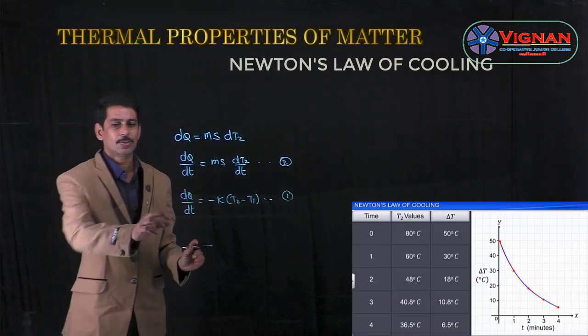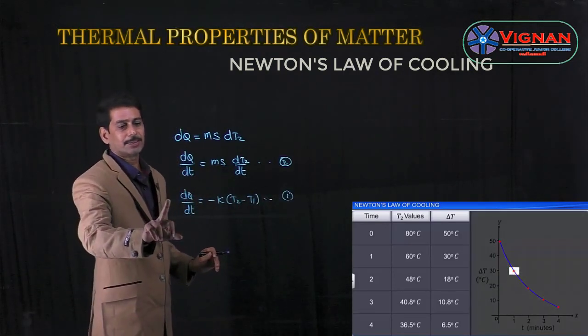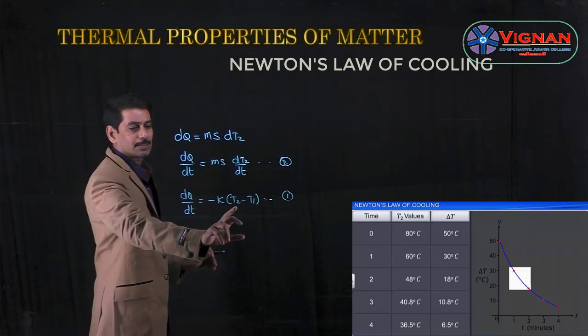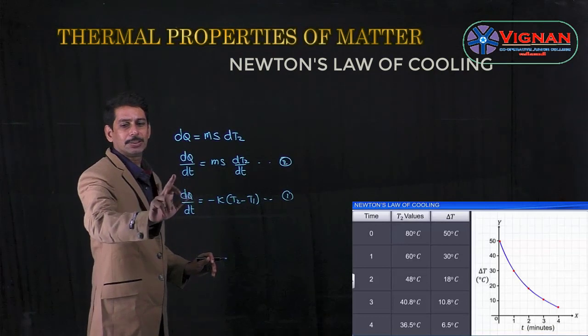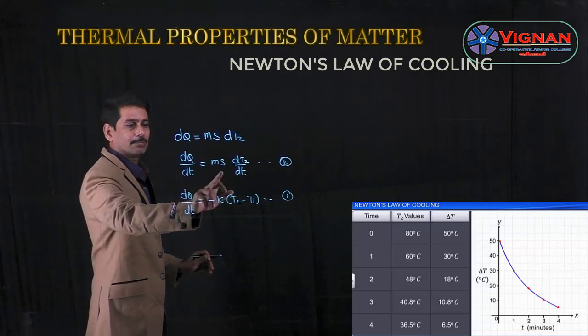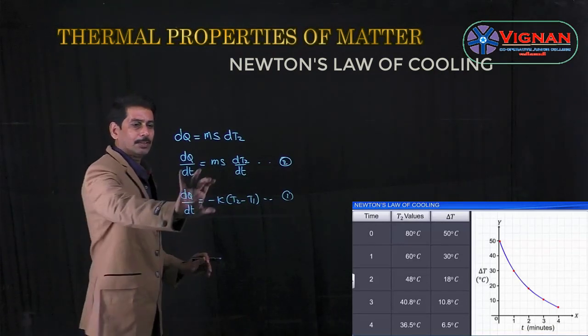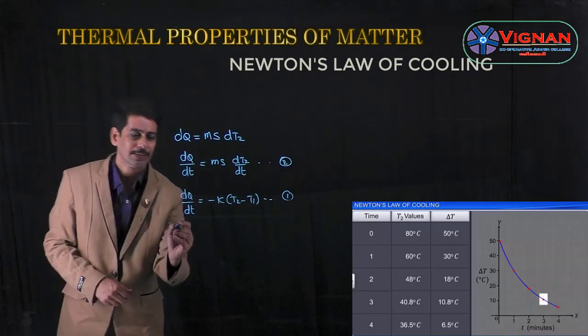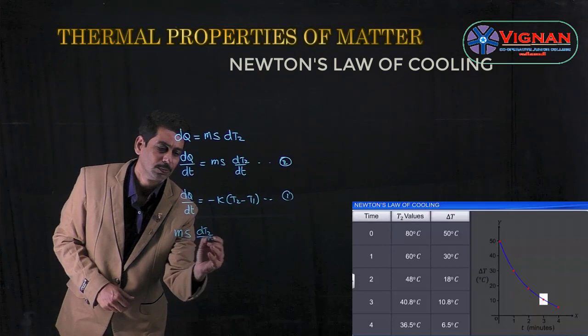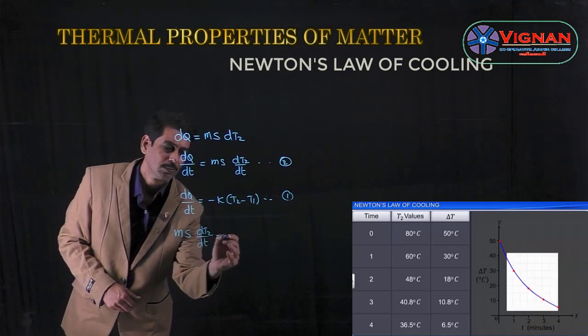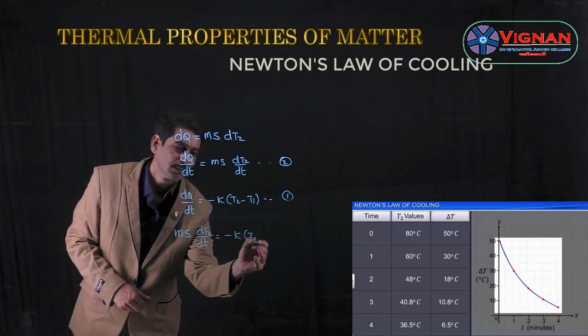So this is from Newton's law of cooling, that is the rate of loss of heat energy is proportional to the temperature difference between the body and the surroundings. And this is nothing but dQ by dt, which we just found, equal to ms dT2 by dt. Now equate these two, then we get ms dT2 by dt is equal to minus k into T2 minus T1.